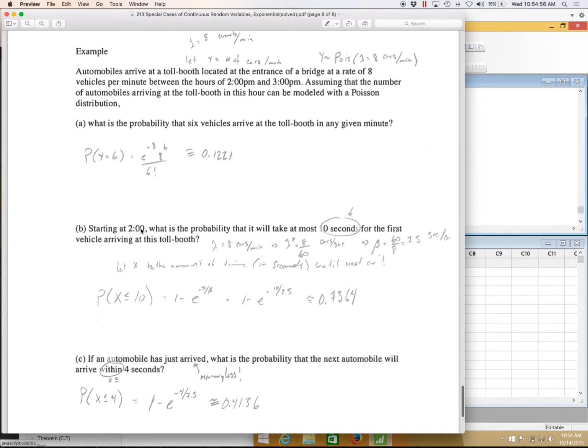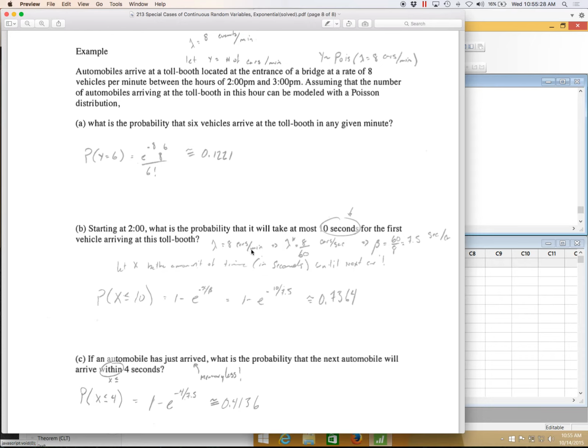Starting at 2 o'clock, what is the probability it will take at most 10 seconds for the first vehicle to arrive? Now we're talking about time. So what's the probability that it'll take some amount of time until the first success? Time per success. This time we're talking about exponential. So here let x be the amount of time in seconds until the next count or the next event.